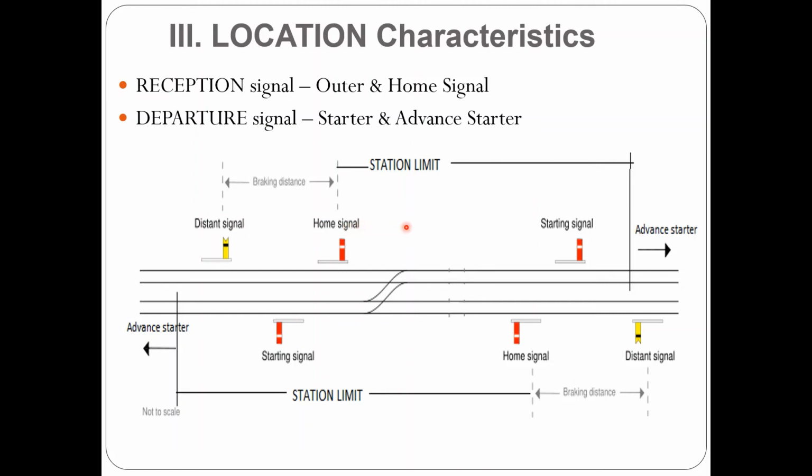Once the trains start departing from the station, the signals which control the dispatch of trains from the station are known as the departure signals, and there are mainly two types. One is the starter signal and another one is the advanced starter signal. In a similar way, for the train coming from the other direction, you can see first there is a reception signal which consists of the outer signal and home signal. Then the train reaches the station limit. And once the train leaves the station, it first goes through the starter signal, and once it crosses the advanced starter signal, we can say the train is no more under the control of the station master.